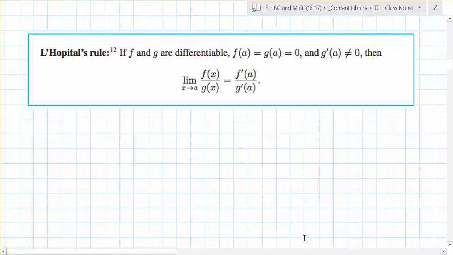Evaluate it at that limit, and it'll come out to be the same thing. That's the final step. The limit as x goes to a of f of x over g of x is f prime of a over g prime of a. Note, you're not using the quotient rule. You're doing the derivative of the numerator over the derivative of the denominator.